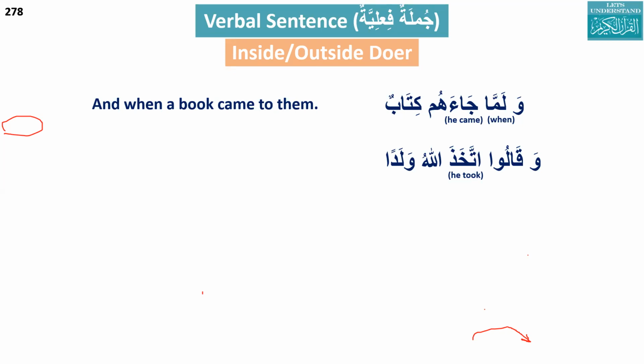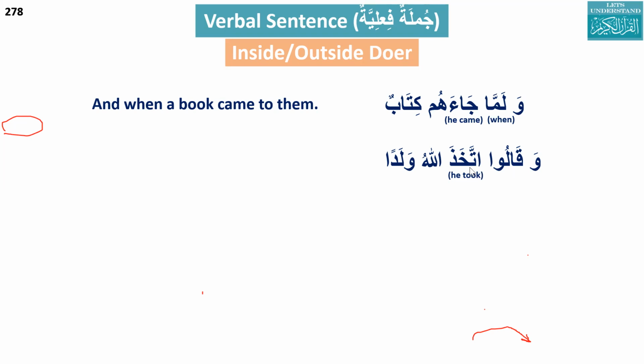Ittakhadha, he took, Allah, waladan, a son. Waqalu, we know it is they said, the inside doer is they, so we don't have to look further. It is finished.